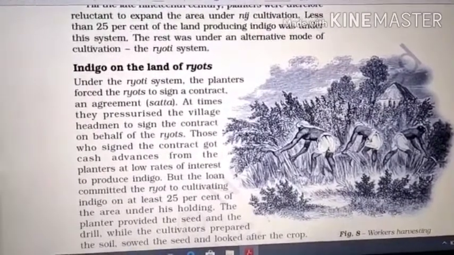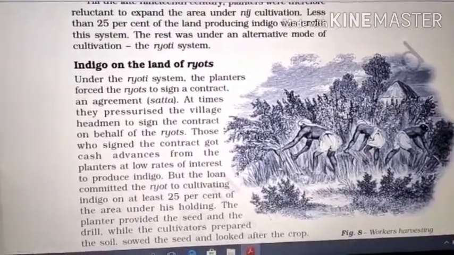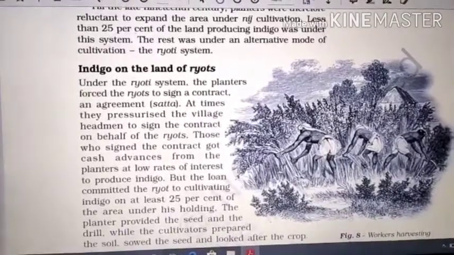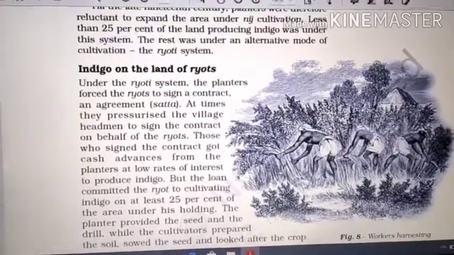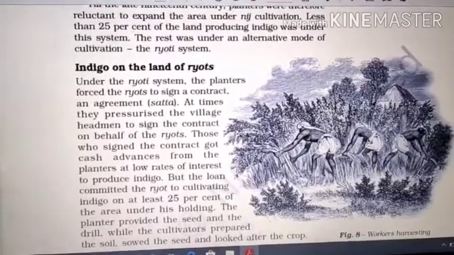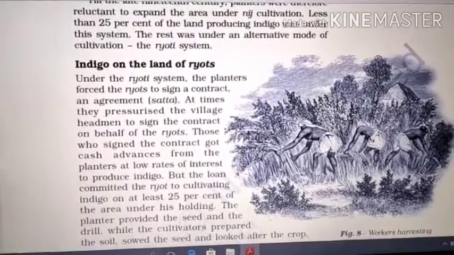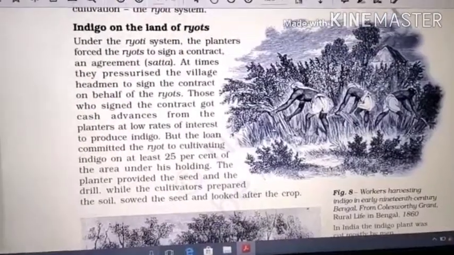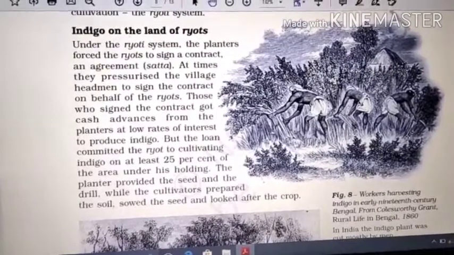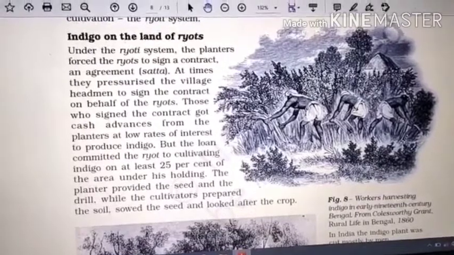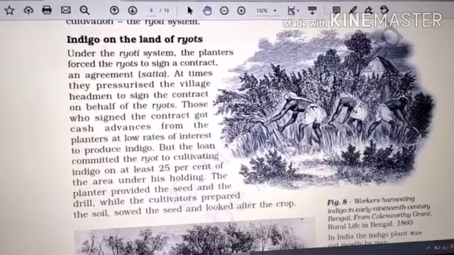But soon the ryots realized that this system was not an easy one because they got trapped in the cycle of loans which were unending, and the income they received through indigo plantation was also very meager. Even the fertility of land deteriorated. The land became unfit for the growth of rice after the cultivation of indigo.